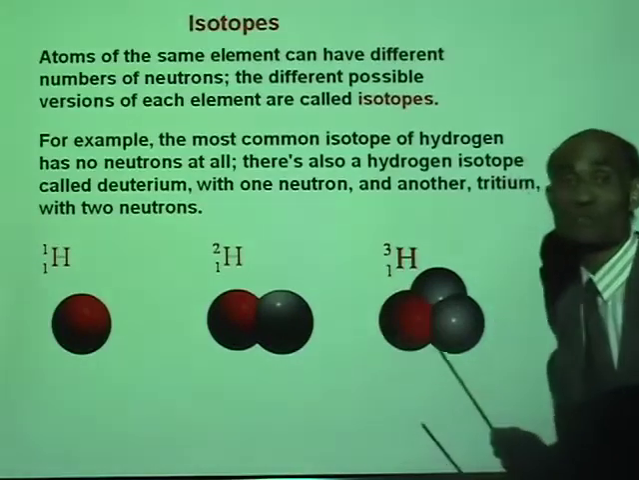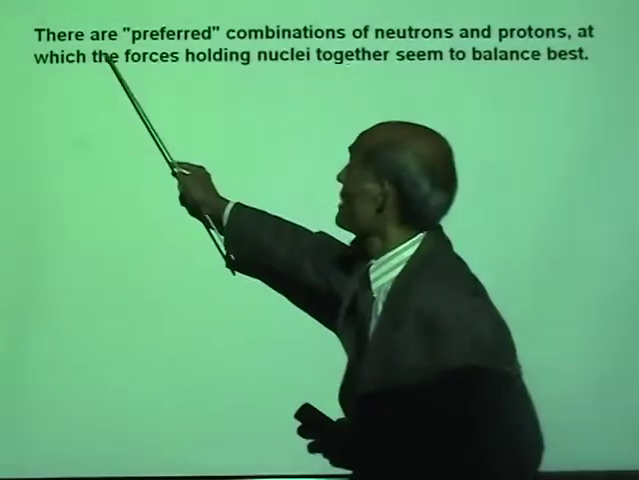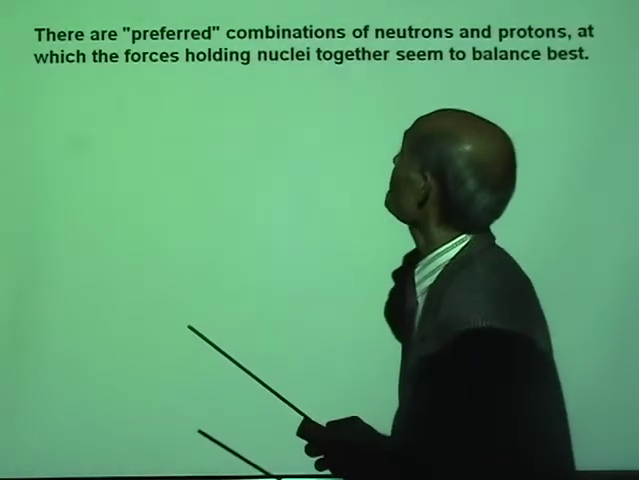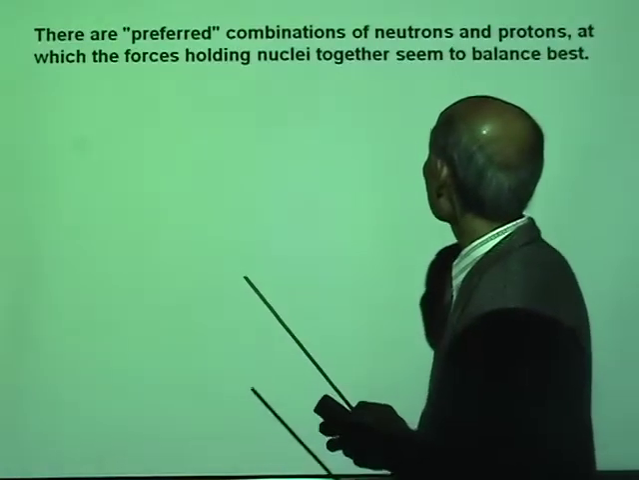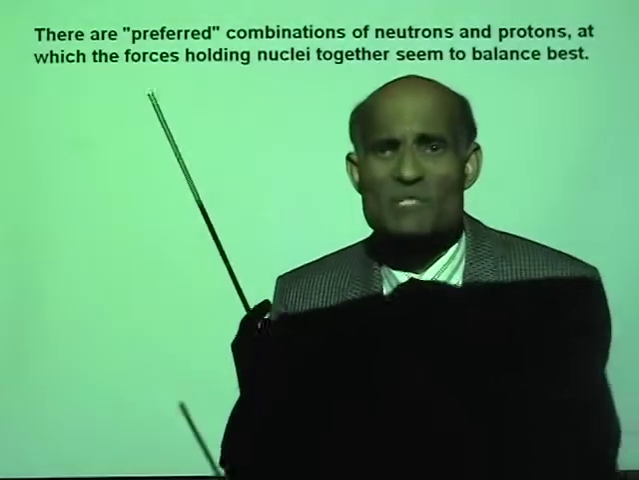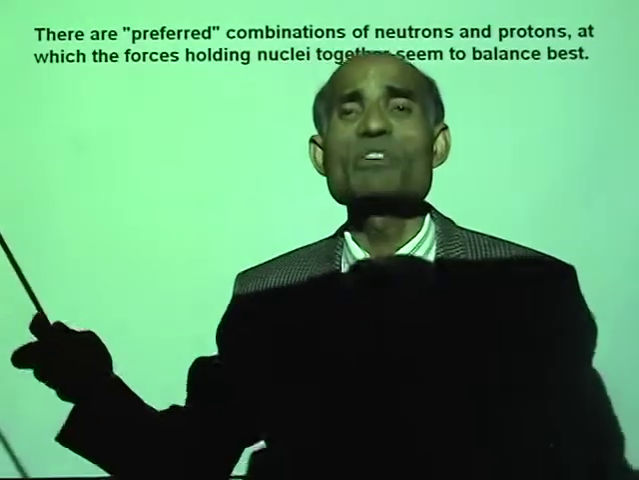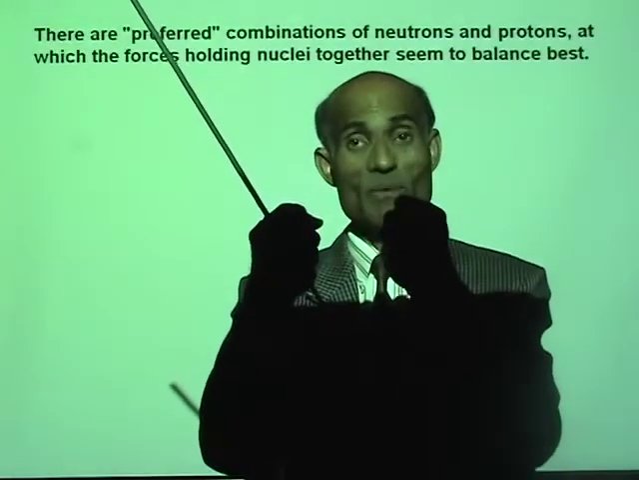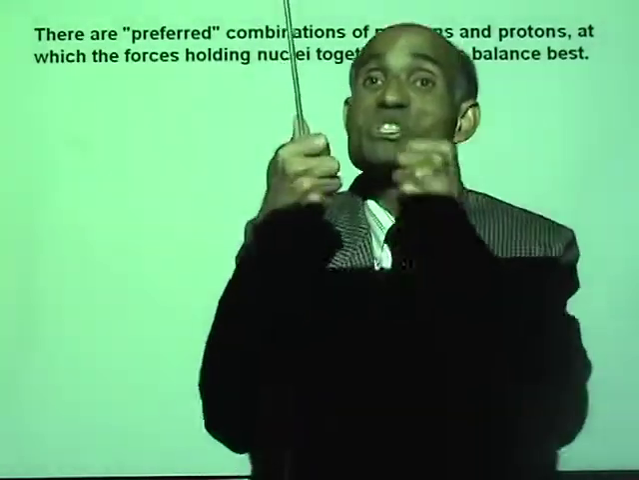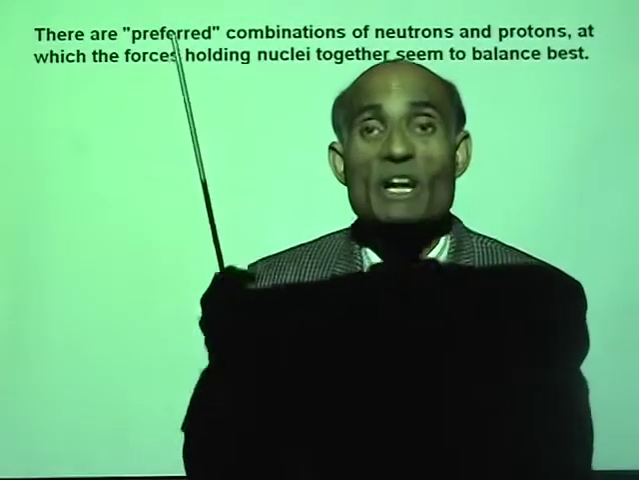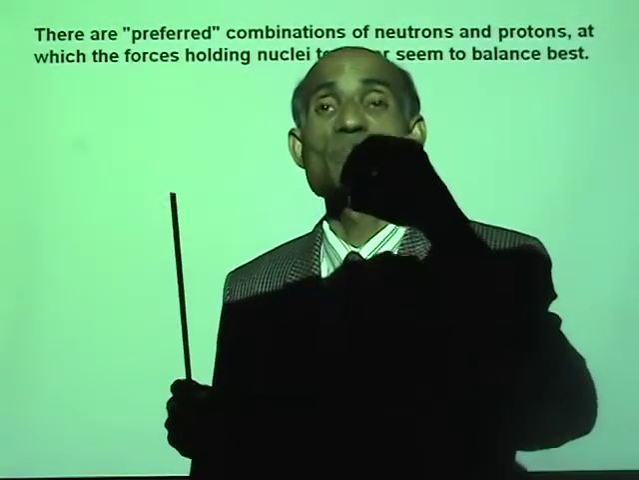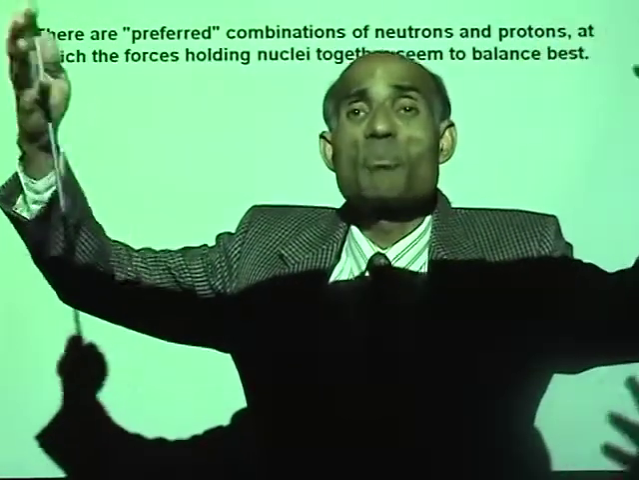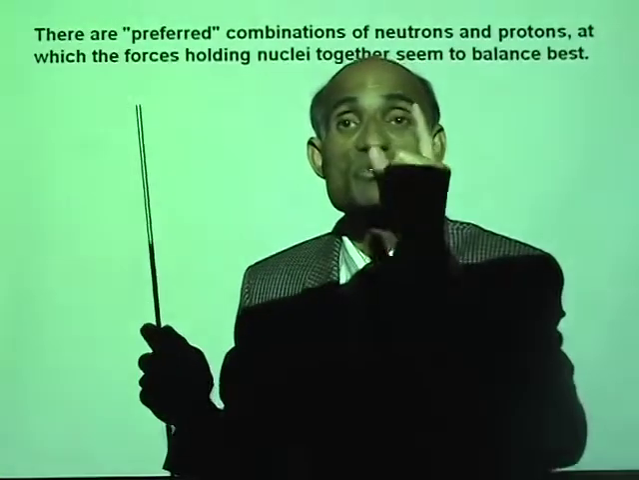is 1 plus 2. Well, there are preferred combinations of neutrons and protons at which the forces holding the nuclei together seem to balance best. Now, the question is, can we put any number of neutrons in the nucleus? Well, the answer is no. In order that a nucleus may be stable, there is a preferred number of neutrons and protons. And that's the reason why the ordinary hydrogen, which is the most abundant hydrogen, is just 1 proton.